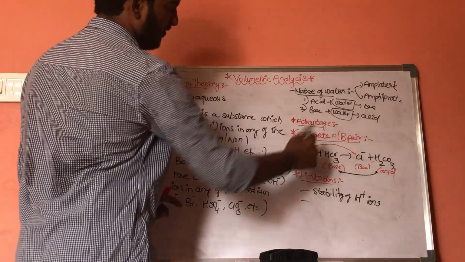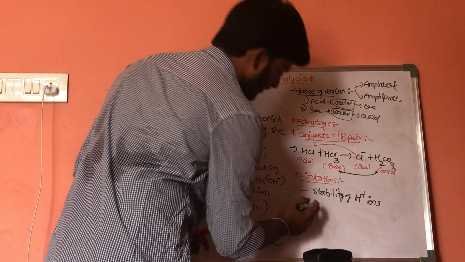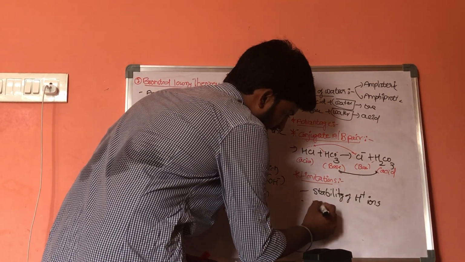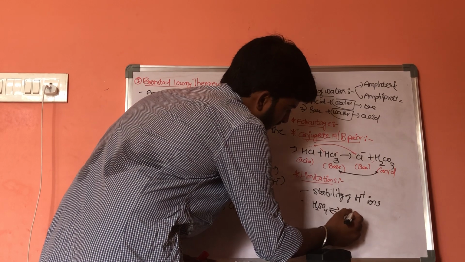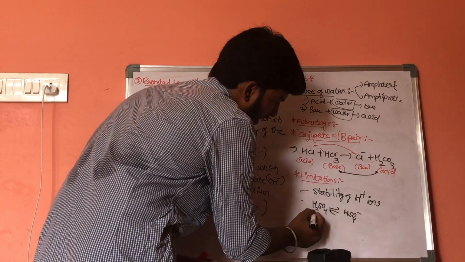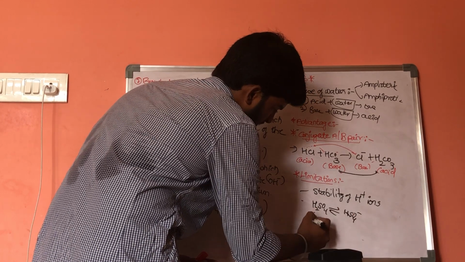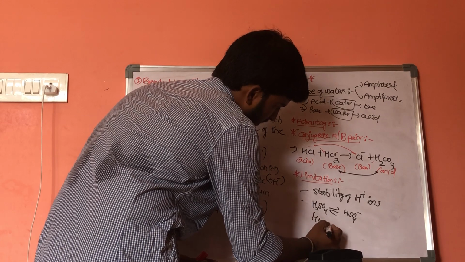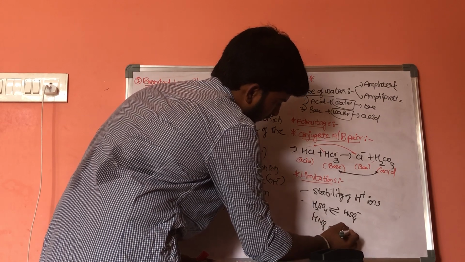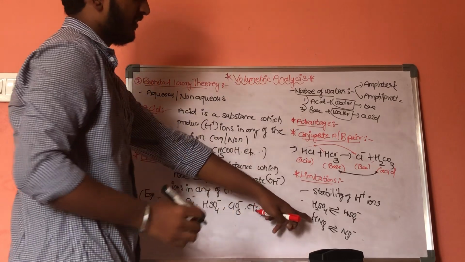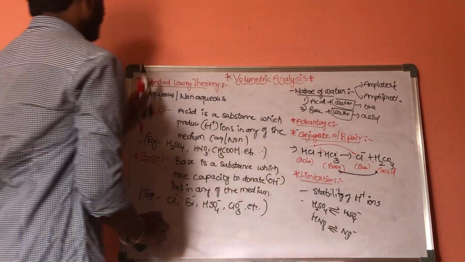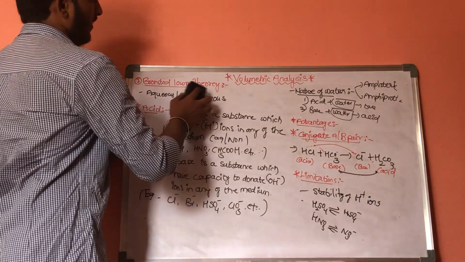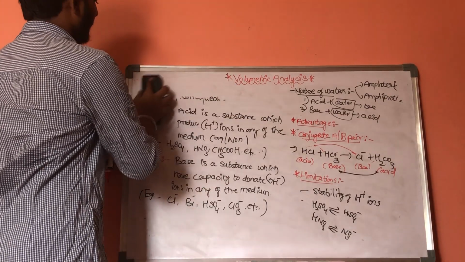Some examples of conjugate acid base pairs are H2SO4 and HSO4 minus. This is acid and this is base. HNO3 and NO3 minus. This is acid and this is base. These both are conjugate acid base pairs. This is the Bronsted-Lowry theory of acid base titrations.